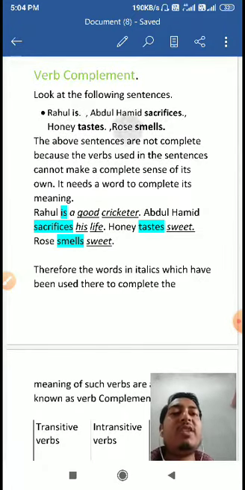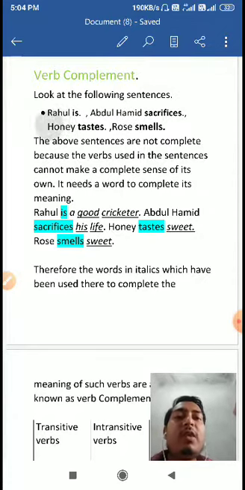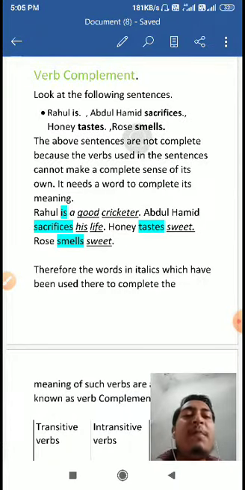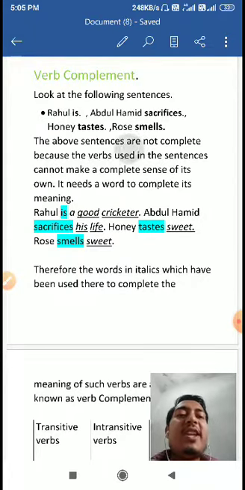Look at these sentences, students: Rahul is, Abdul Hamid sacrifices, honey tastes, rose smells. Are these sentences complete? No, all these sentences are not complete. Which are the verbs in these sentences? The verb is is, the verb here is sacrifices, in this sentence the verb is tastes, in this sentence the verb is smells. We cannot leave the sentence by saying rose smells. We would have to add something here.